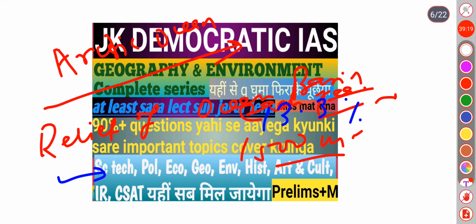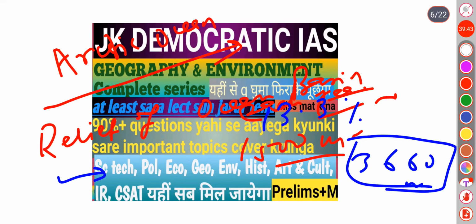Now continental slope. The continental slope extends seawards from the continental shelf, right? Now if we talk about depth, the depth is 200 to 2000 fathoms, that is 3660 meter, right? Now the average slope is 2 to 5 degrees, right?